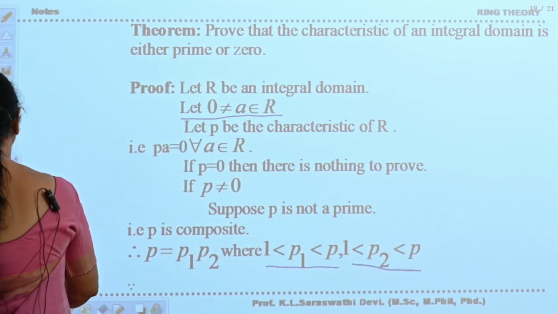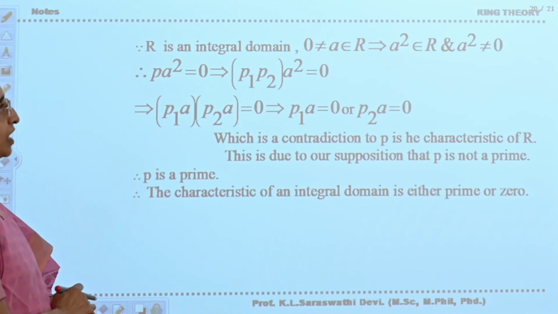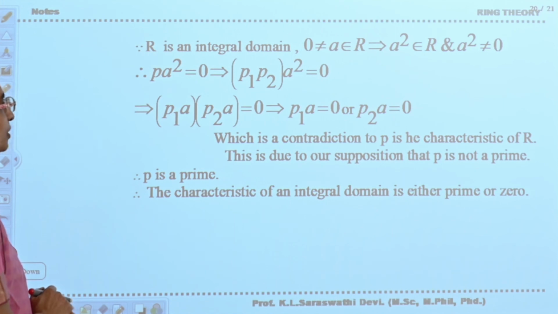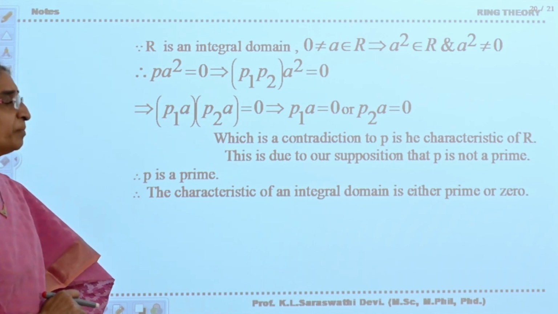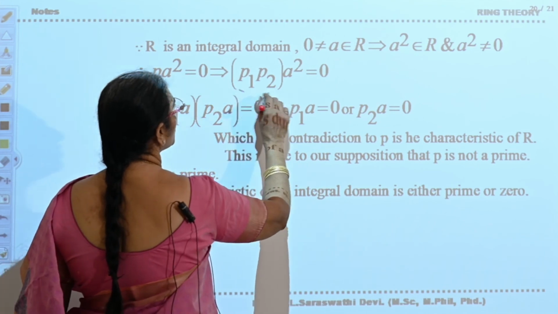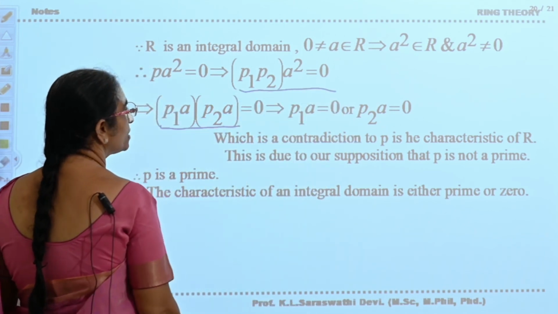Okay. Now, see here. R is an integral domain. 0 is not equal to a belongs to R. Therefore, a square belongs to R and a square is not equal to 0 since a is not equal to 0. Now, since p is the characteristic of the domain, you can take p a square is equal to 0. But p is p1 p2. Therefore, this is p1 p2 a square is equal to 0. This you can write as p1 a into p2 a is equal to 0.